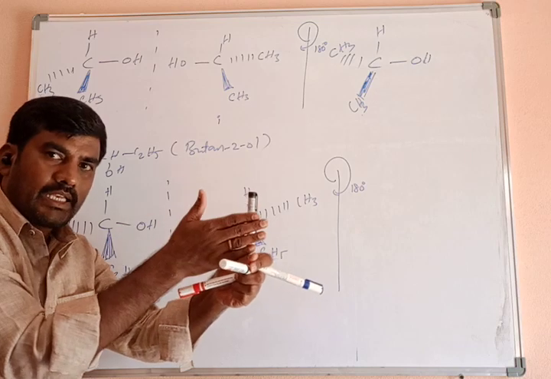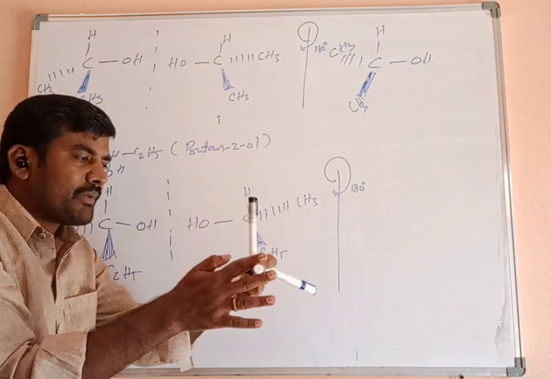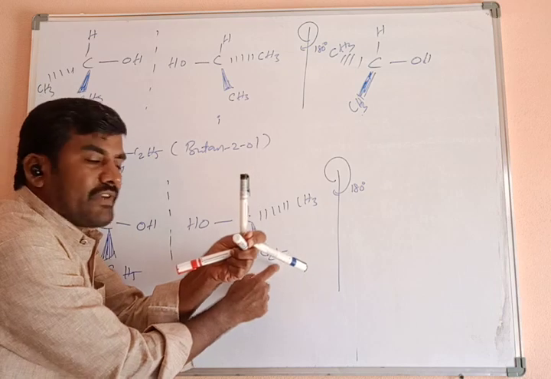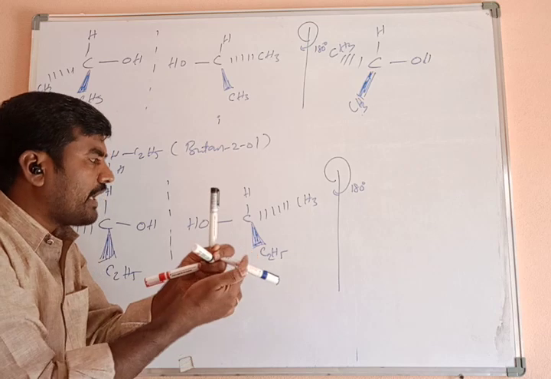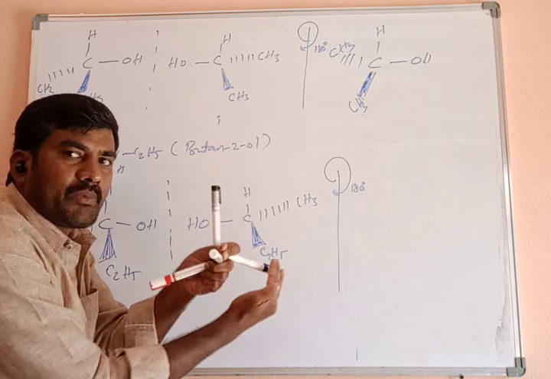I am rotating again 90 degrees. What about the red one, the OH group? The OH group was initially on the left side, and now it comes on the right side. And this hydrogen is the same; it lies on the plane.